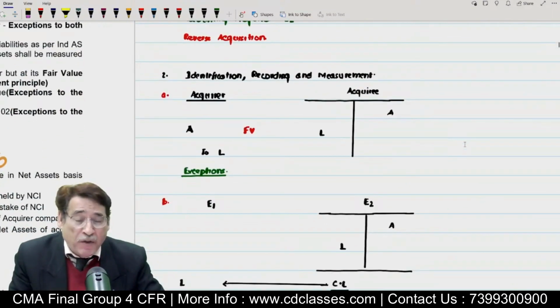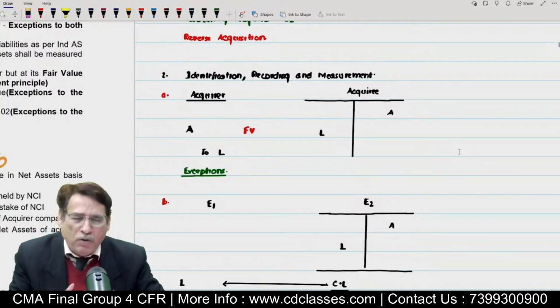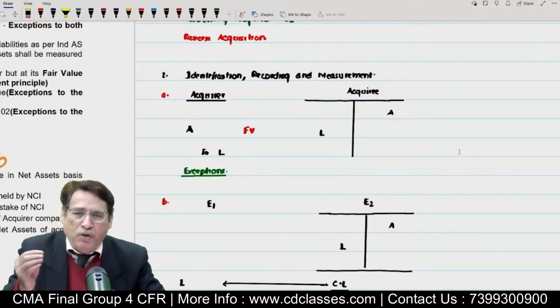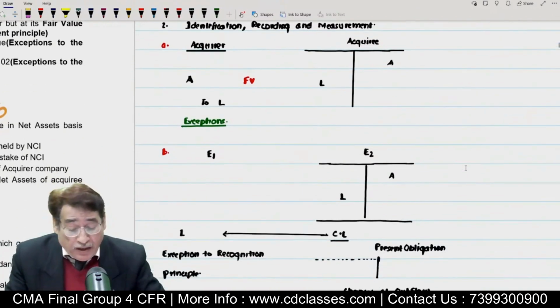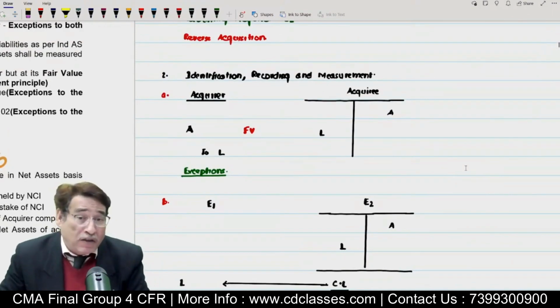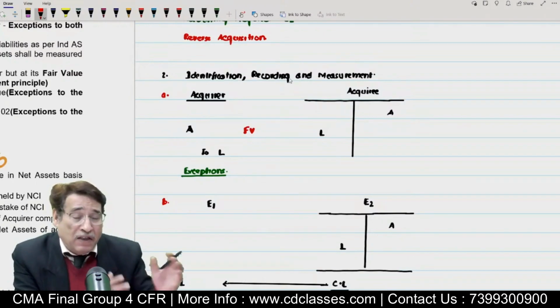This is the first step. And I also told you, generally the legal acquirer remains the accounting acquirer also. But under rare circumstances, it could be a possibility wherein a legal acquirer is not the accounting acquirer.